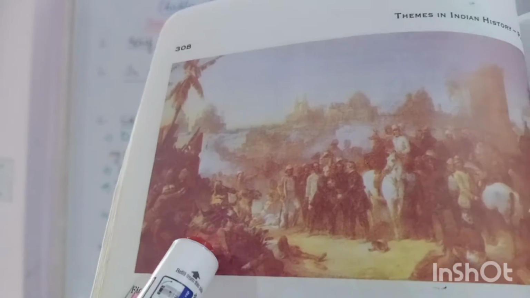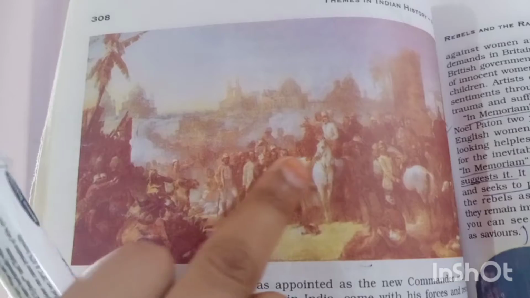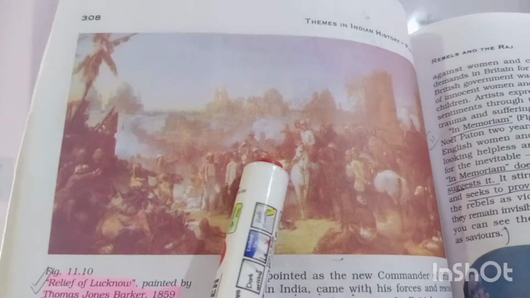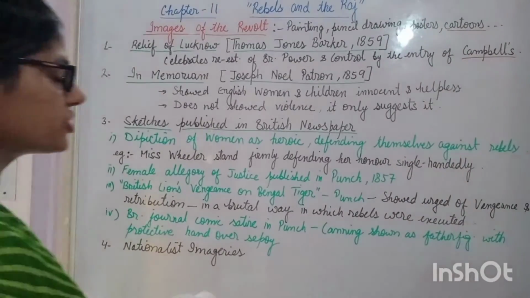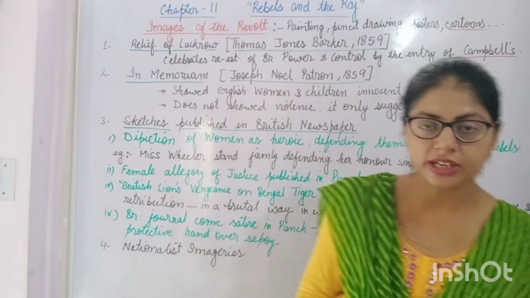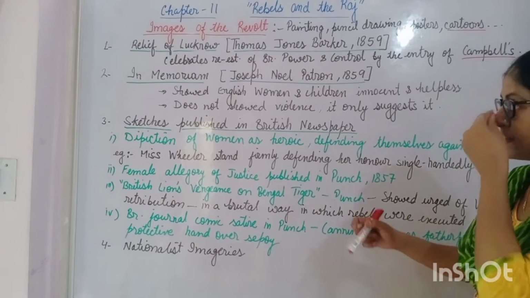Here you can see the rebels, and their hands are facing towards the center, towards these officials. So this painting gives the reassurance of the re-establishment of the British power. Now the second painting.